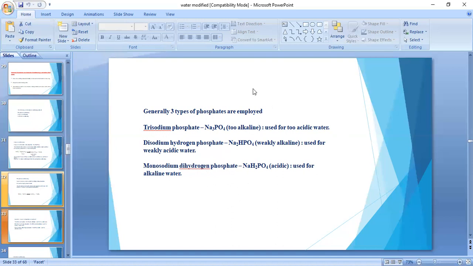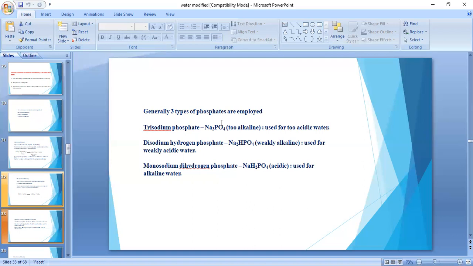Among all three types of phosphate, trisodium phosphate is employed the most. Why? Because it forms stable complexes with calcium and magnesium metal ions. That is one reason, and it also maintains the pH in the range of 9 to 10.